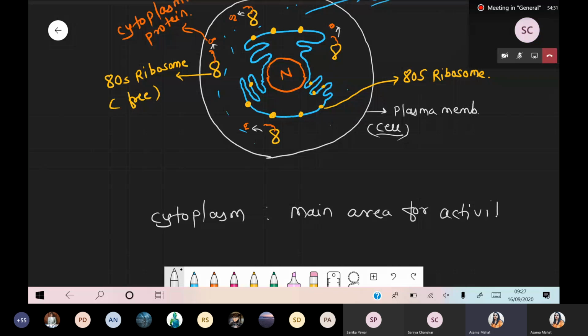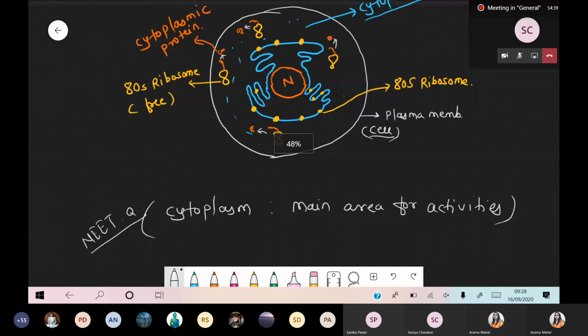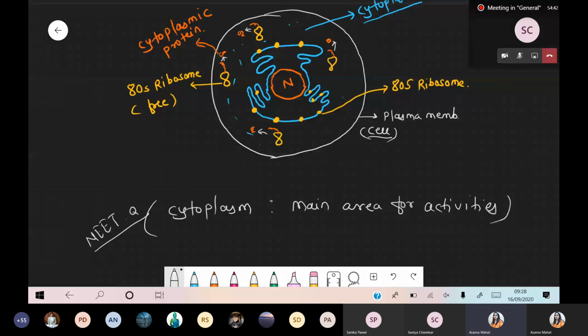Just write down this sentence. I think this was a NEET question, 2016 or 18 or so. Inside the cell, if you consider the complete cell, the most active area where major activity is performed is the cytoplasm. Remember, we are not mentioning any organelle, we are taking the cytoplasmic area.